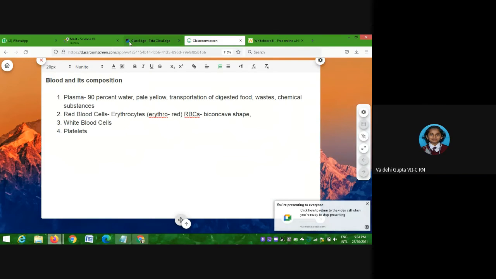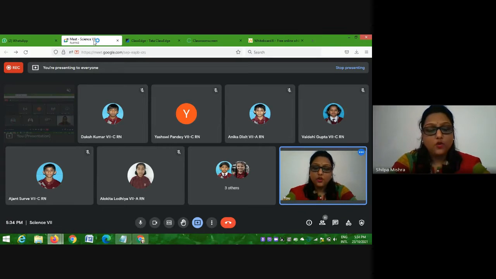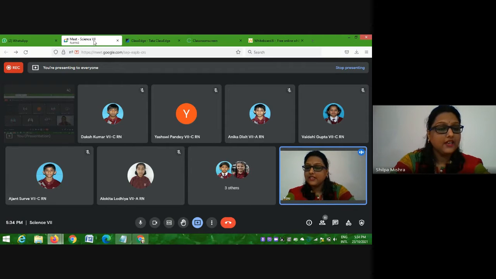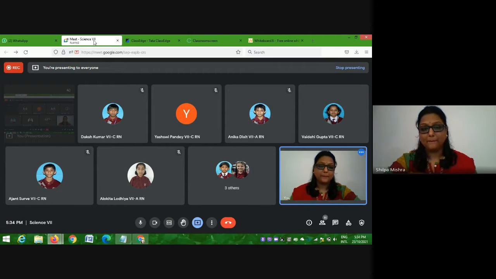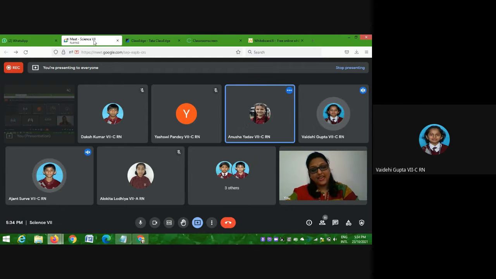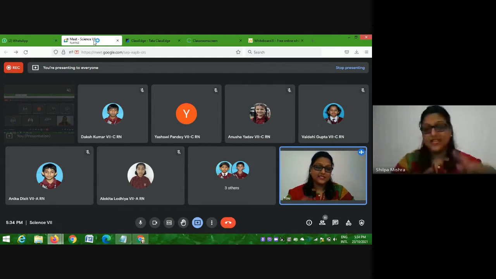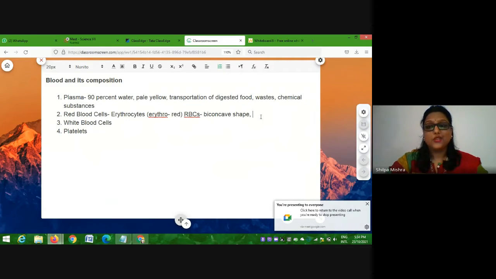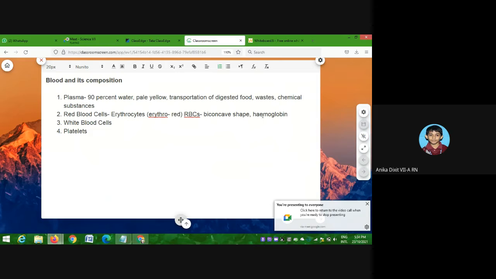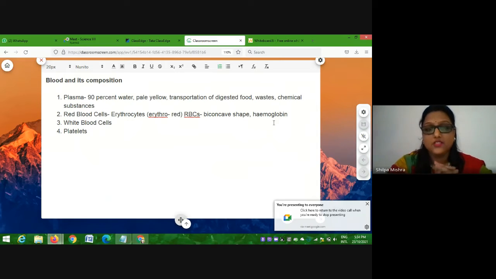First of all, if I ask you which cells give the red color to the blood, what will you say? Red blood cells. Another question can arise: which substance gives the red color to the blood? The substance which gives the red color to the blood is actually present in the red blood cells, and that substance is called hemoglobin.